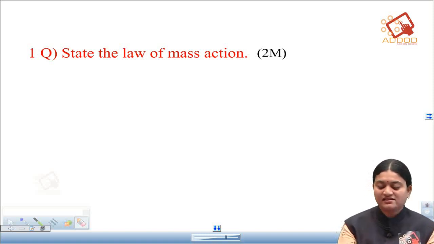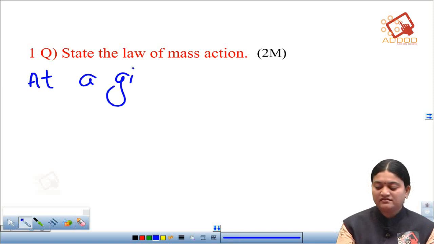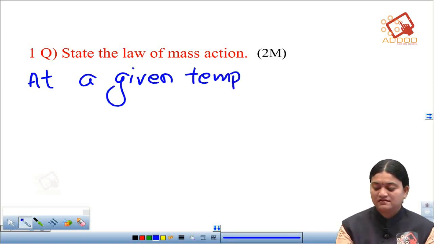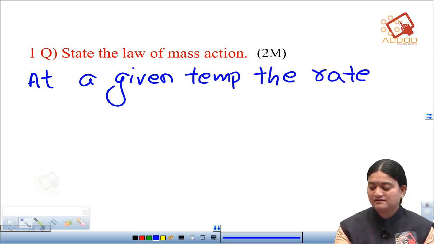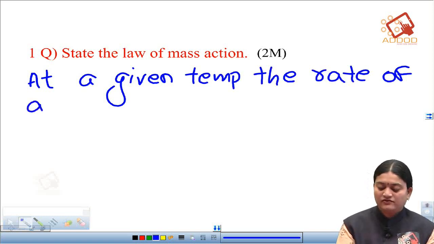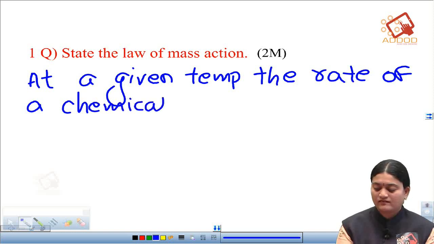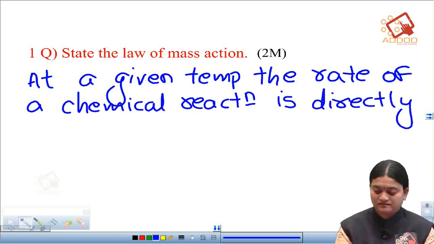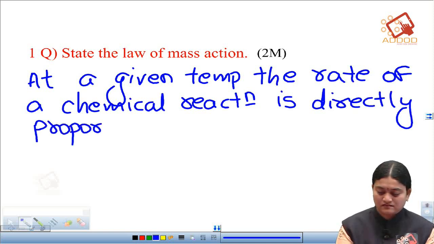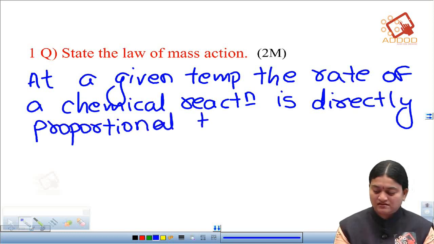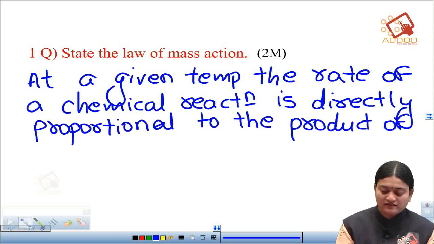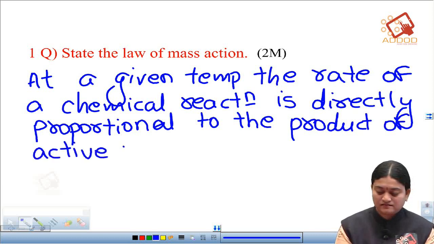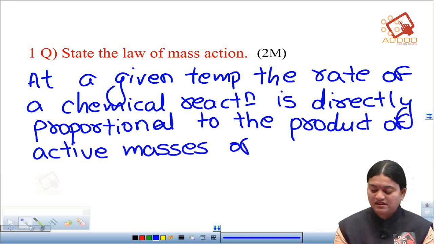Okay, so let us write and see. At a given temperature, the rate of a chemical reaction is directly proportional to the product of active masses of the reactants.